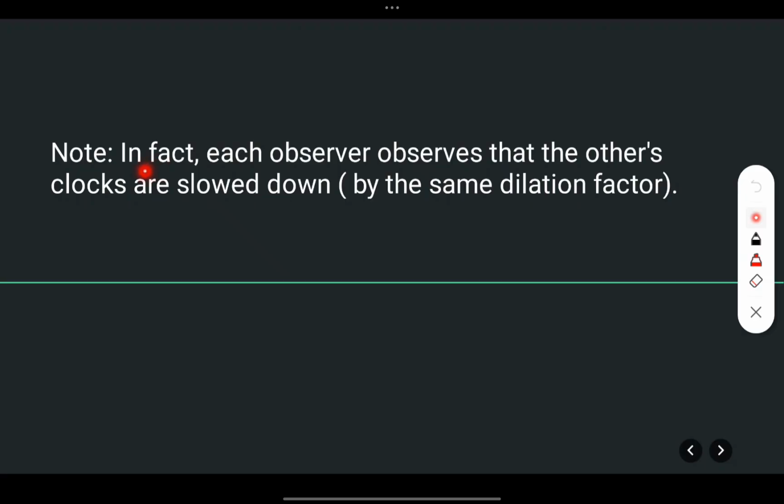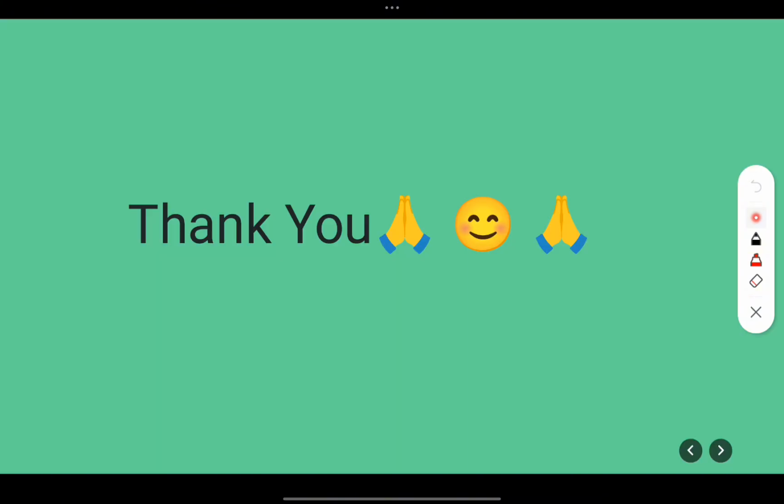The first principle of the special theory of relativity, which I have explained with the help of the bus and the person standing on the road, says we cannot say which one is moving and which one is at rest. So in fact each observer observes that the other's clocks are slowed down by the same dilation factor. Length contraction also follows from time dilation, so you can easily do length contraction if you know time dilation. Okay, thank you. If you have any doubt, you can ask.